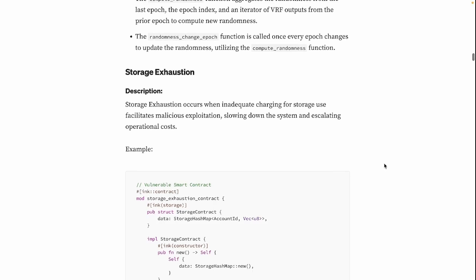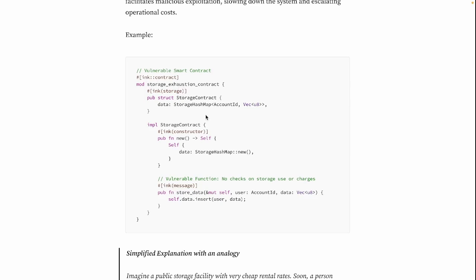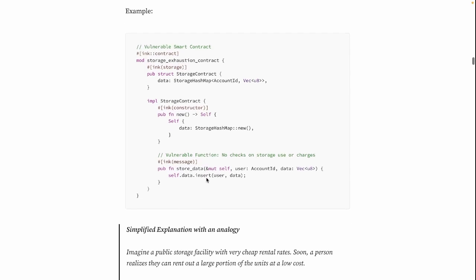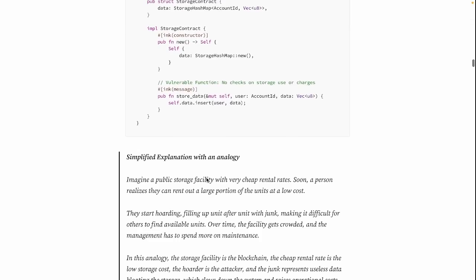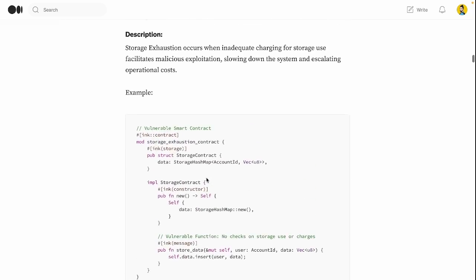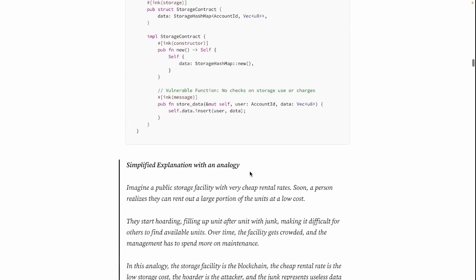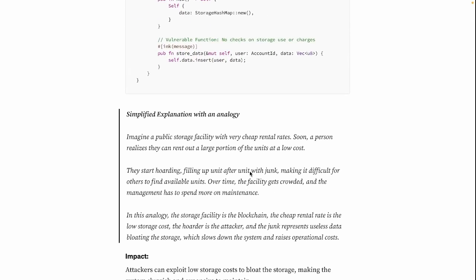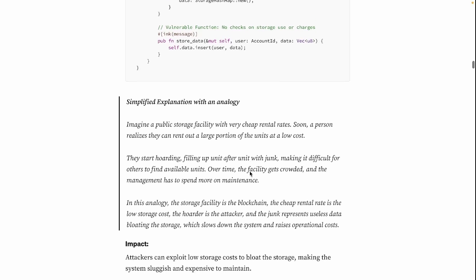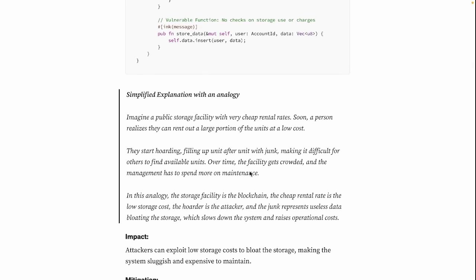And here we have the example with this small contract with the implementation. And here's where we start with the simplified explanation, because when I was reading this description, it was a bit like, okay, so let's see an analogy. Let's imagine a public storage facility with very cheap rental rates. Soon, a person realizes they can rent out a large portion of the units at a low cost. They start hoarding, filling up unit after unit with junk, making it difficult for others to find available units.